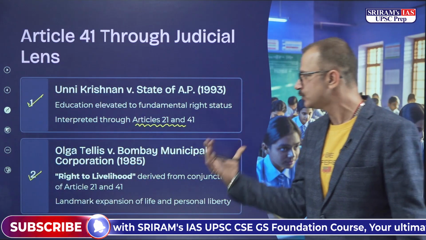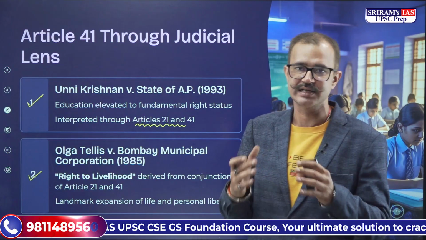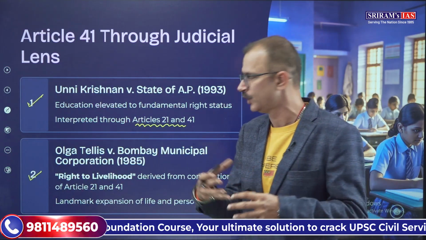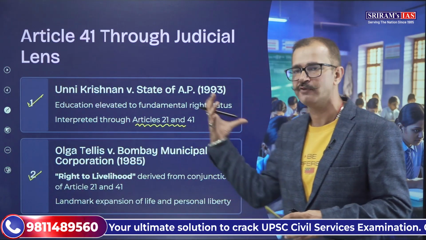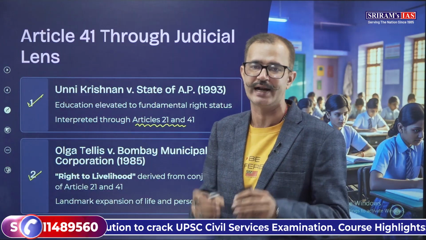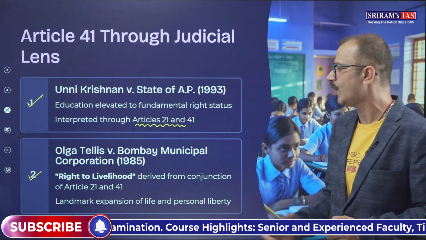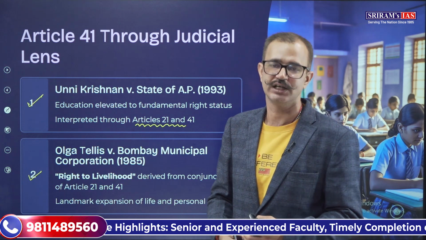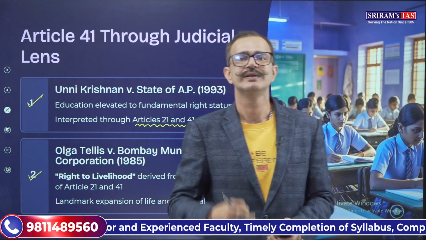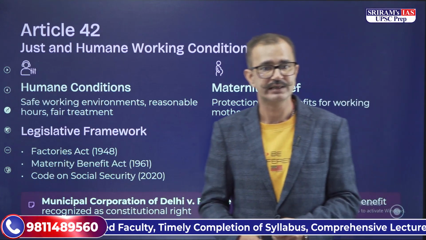Over here, the right to livelihood, it was said that it is derived from the conjunction of two articles, that is Article 21, right to life and personal liberty, and even Article 41. This was the landmark judgment where there was expansion to the right to life and personal liberty.